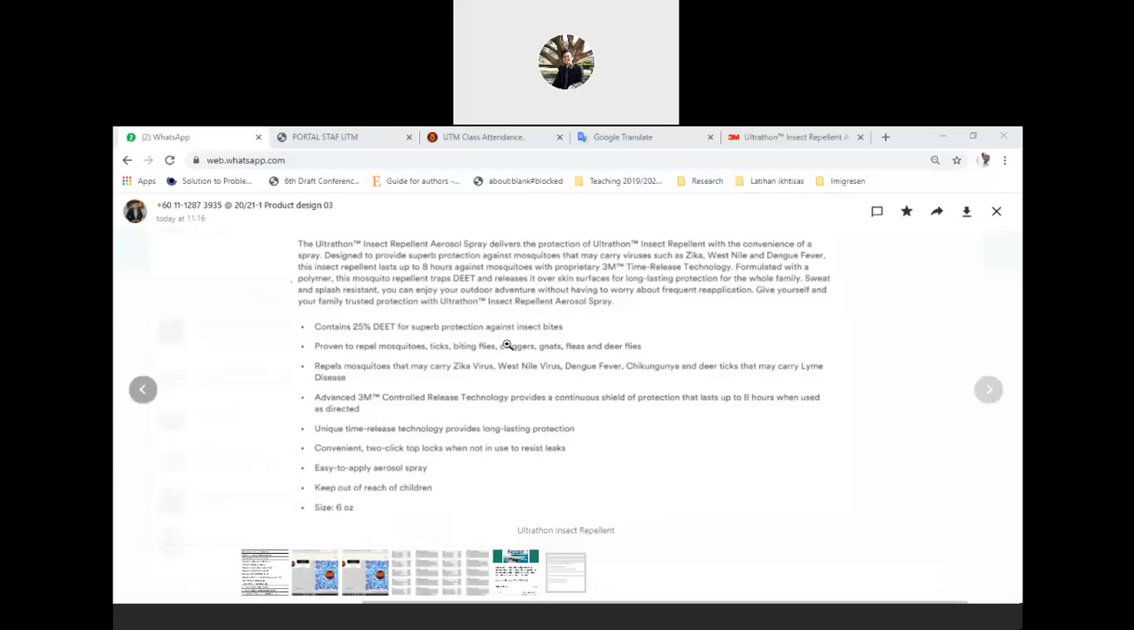I just want to see the example. Okay, so this one is for Ultratons. Convenient click top locks when not in use to resist leaks. Easy to apply aerosol spray. So this is the product attributes. Maybe anyone else wants to share?